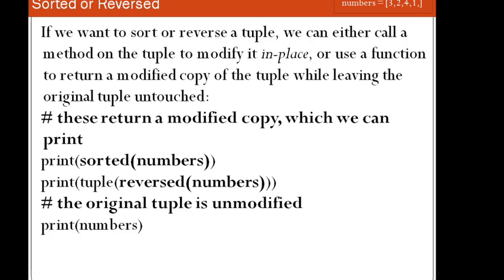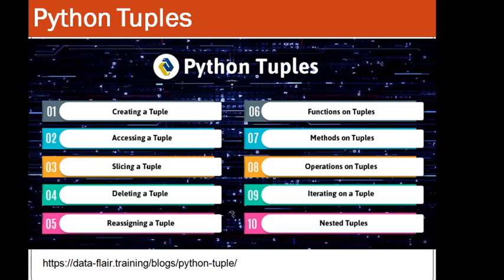Then print tuple reversed numbers. Again, reversed will give you a generator, so you need to convert it into a tuple first, so it will give you the reverse of that tuple. You have to explicitly convert it into a tuple, and the original tuple is unmodified.